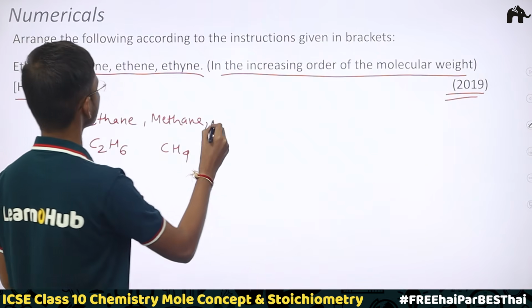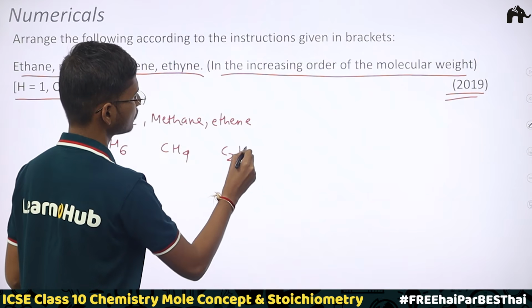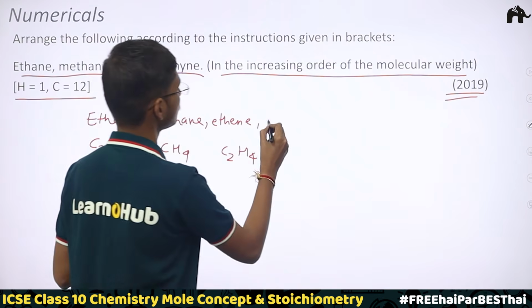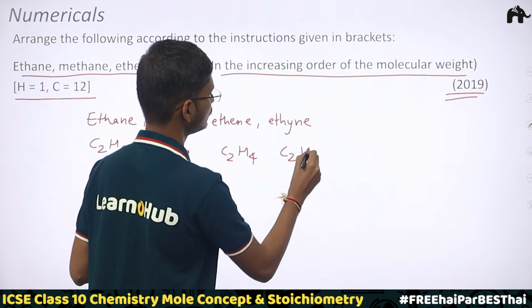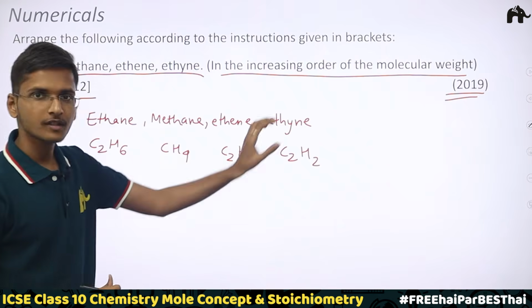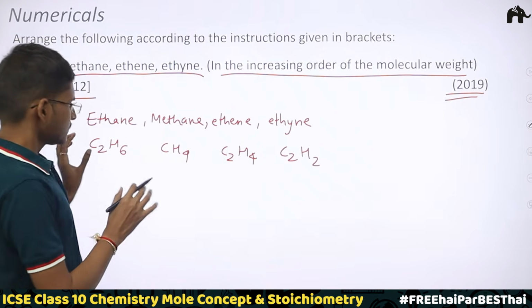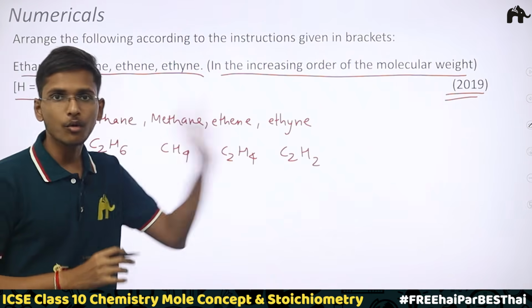Ethene's molecular formula is C2H4, and ethyne's molecular formula is C2H2. Very clear. So now let's start finding out the molecular weights of all these molecules first.